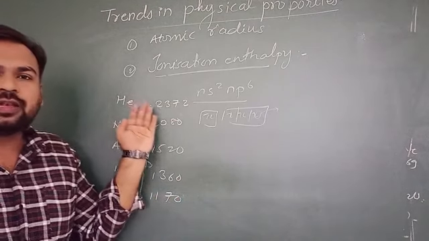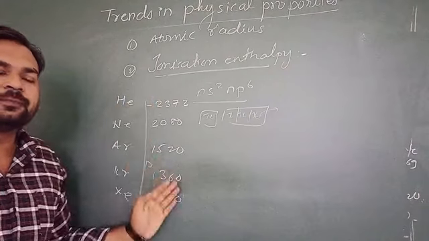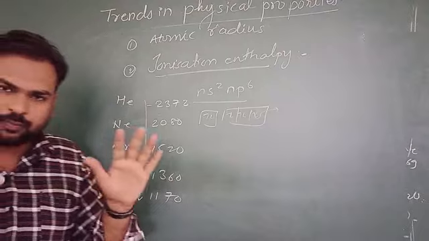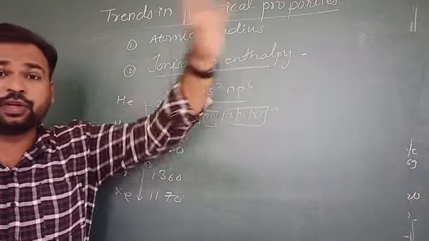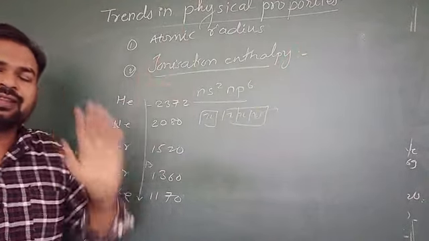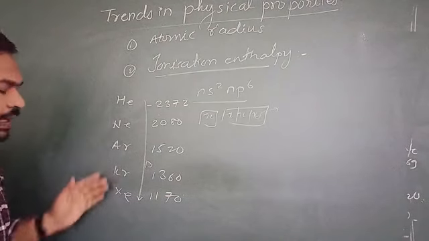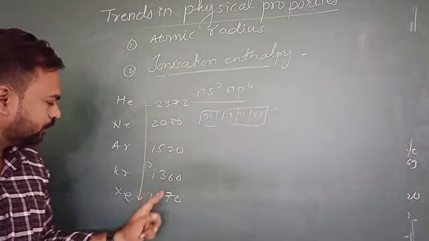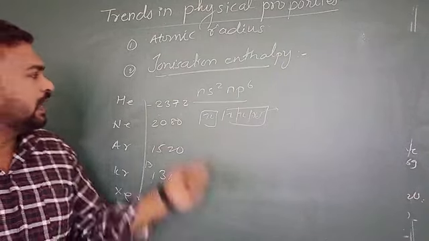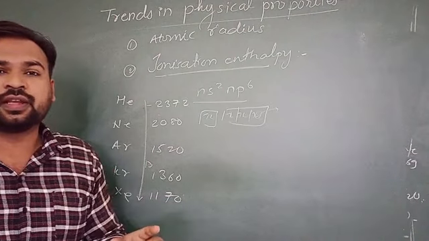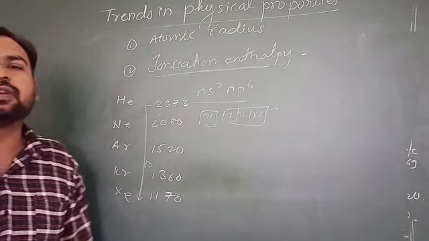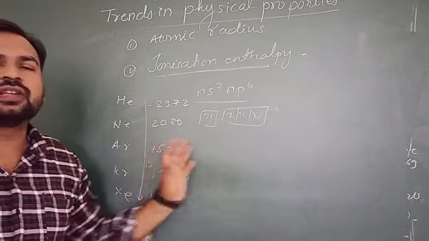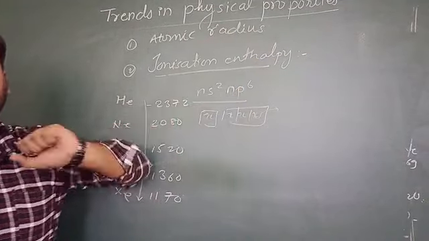If you observe these values, they are going on decreasing from helium to xenon. So it follows the periodic trend. Whatever trend is given for the periodic table within the group, that trend is being followed here. From helium to xenon, their ionization enthalpy goes on decreasing. Helium has the highest ionization enthalpy in the group, while xenon has the lowest. Okay, so this is the whole scenario about ionization enthalpy.